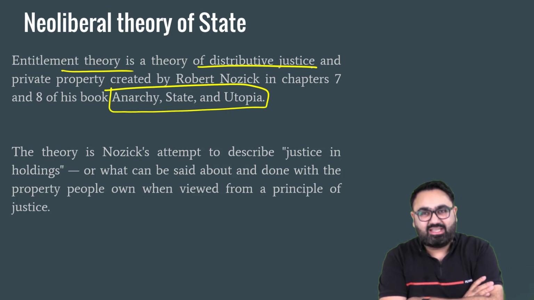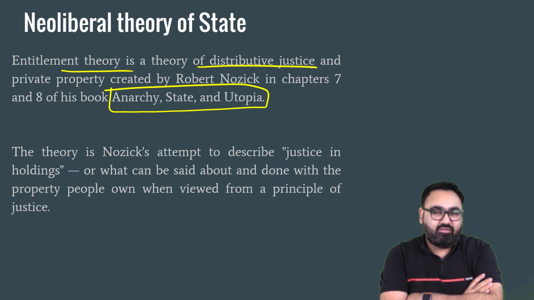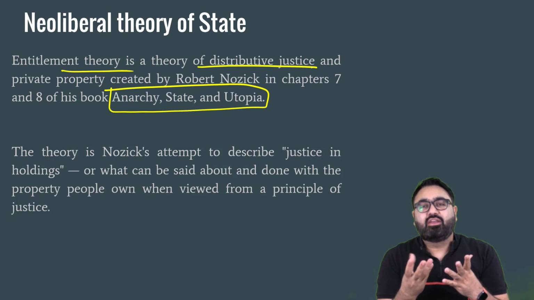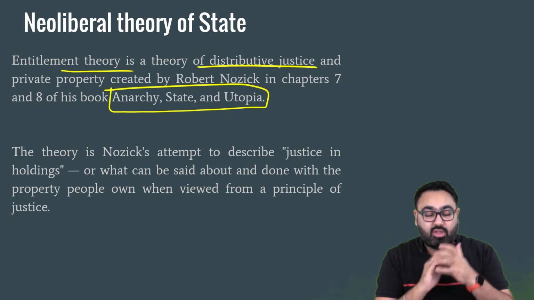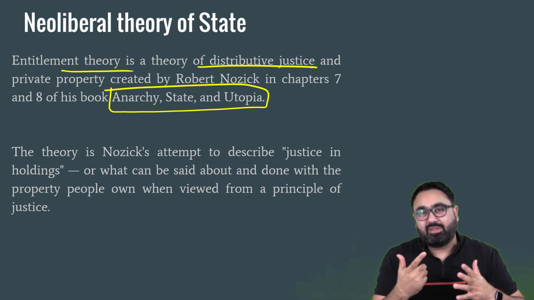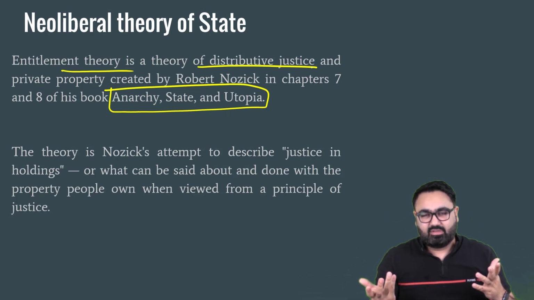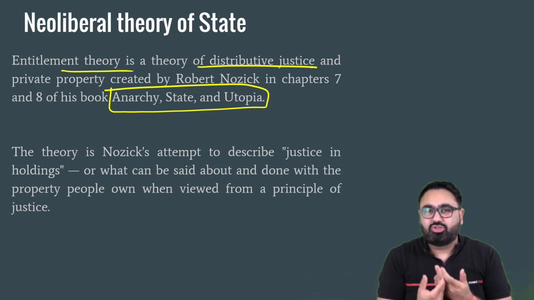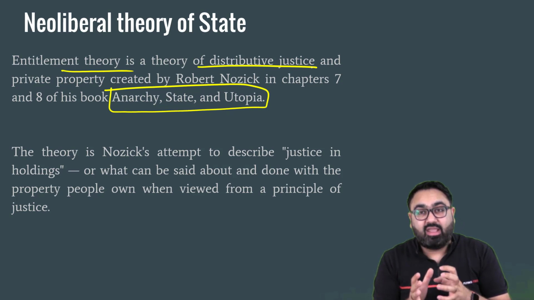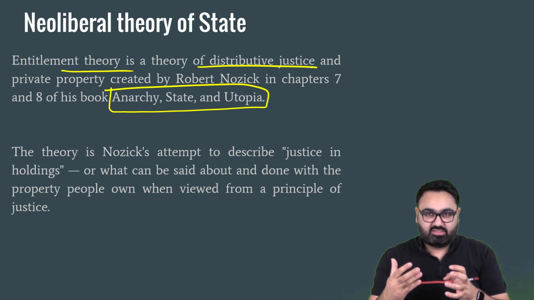See, justice is of different types. Usually, to a common man, when you say justice will be served to you, a common man will think justice means if someone has broken the law, you punish that person. That is justice, which is not wrong. That is also justice. But over here, we are talking about distributive justice.